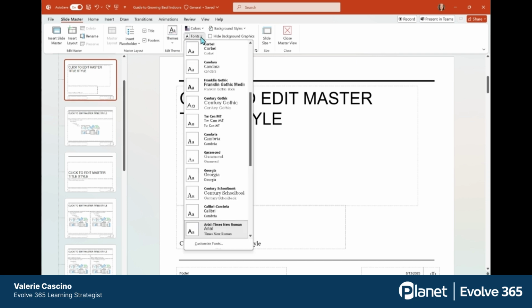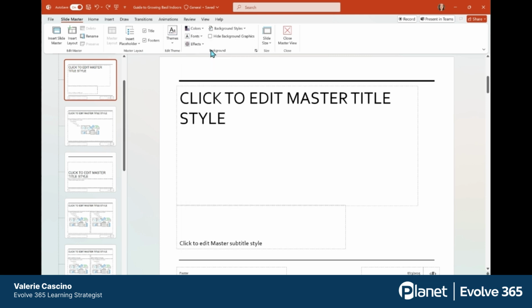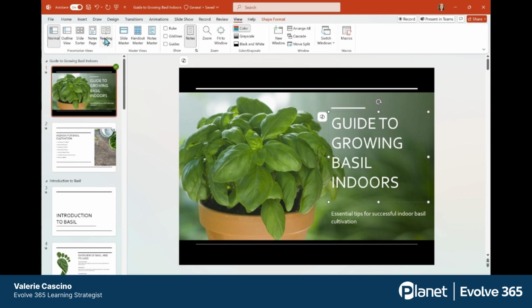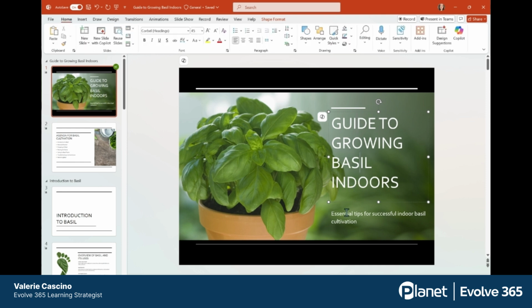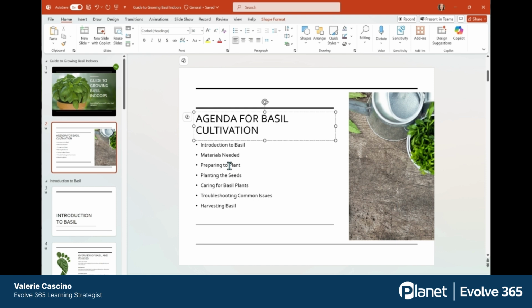First is fonts. You can choose a different font. You'll see what it might look like here, and then you can close it out and it will have applied it to all of your slides. And the nice thing is it doesn't change the size of any font, so it's going to retain those headings and then the body. It won't change those up on you.